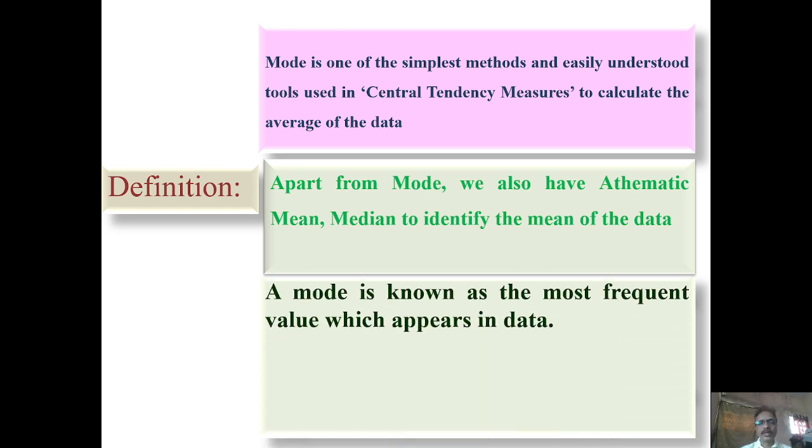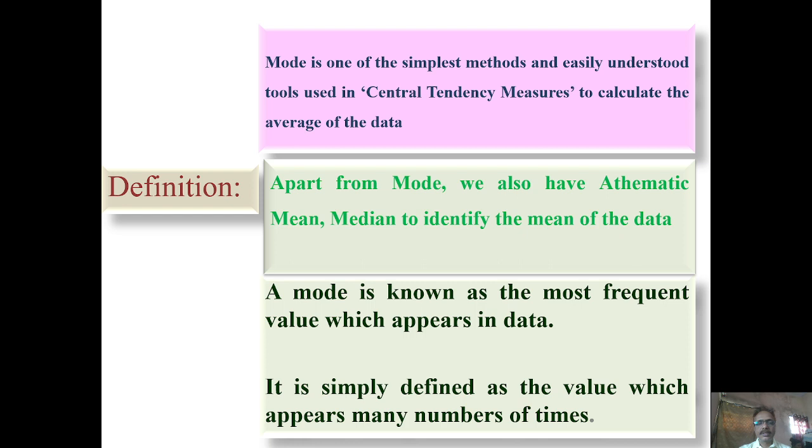Then what is mode? A mode is known as the most frequent value which appears in the data. It is very simple. It is simply defined as a value which appears many more times compared to the other numbers.